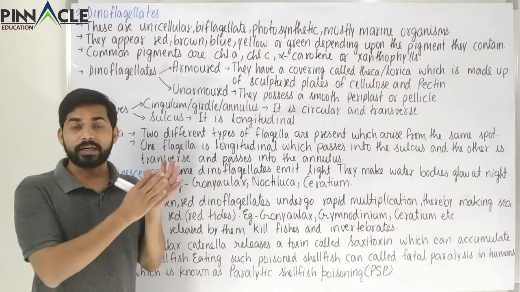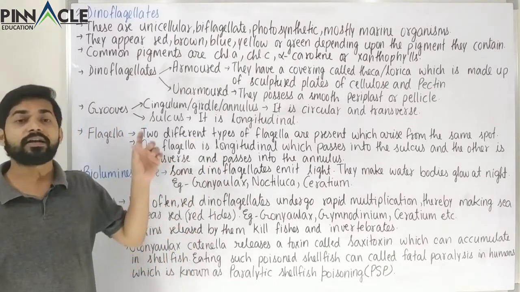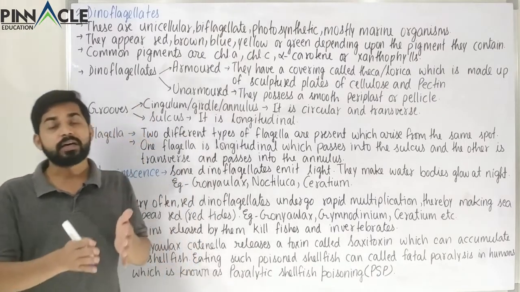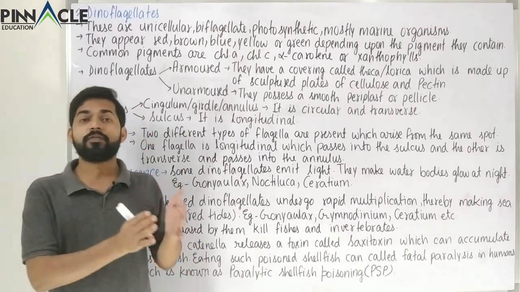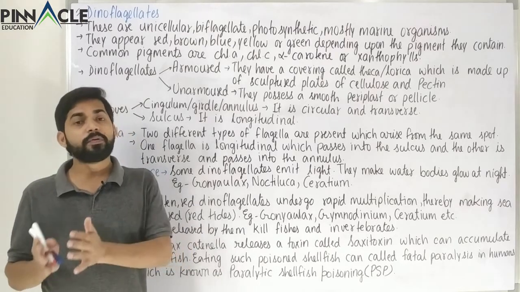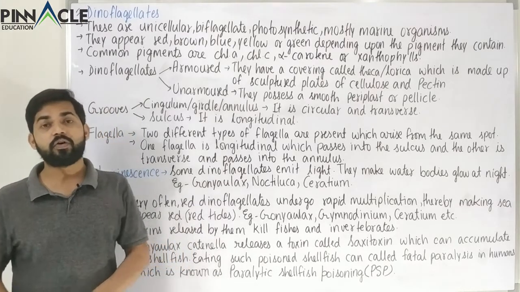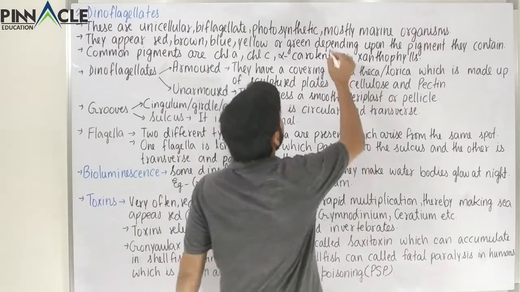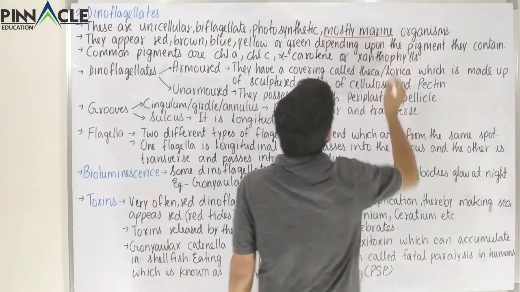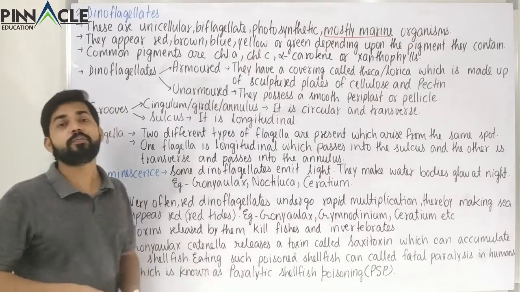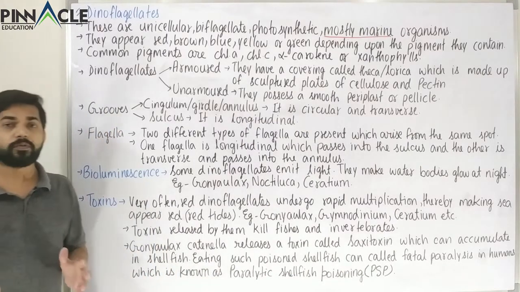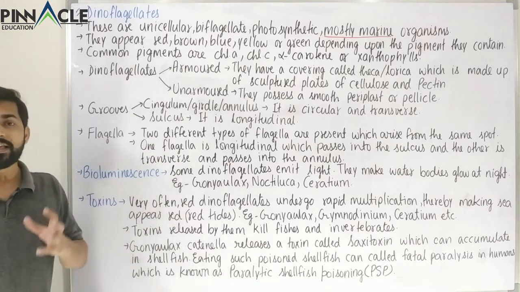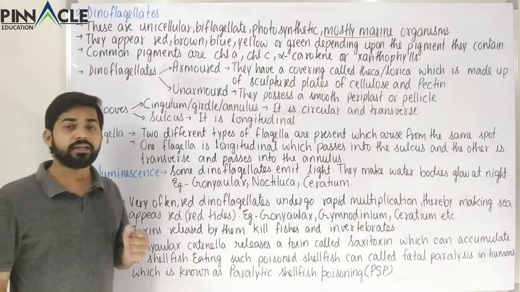Apart from the other categories, these are mostly marine, but we had studied in chrysophytes that some members were marine and some were of fresh water. Likewise, there would be variation in the other categories also. So here this is mostly marine. So this is the important feature: only a few members are present in the freshwater category, or these could also be present in a very moist area like moist soil or marshy areas also.